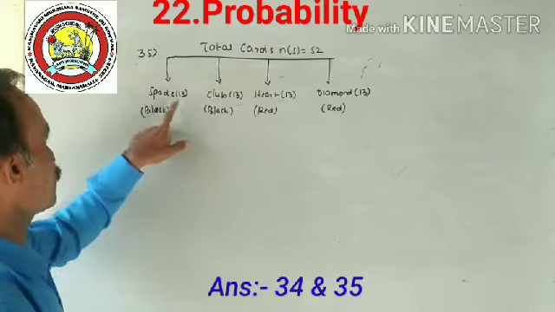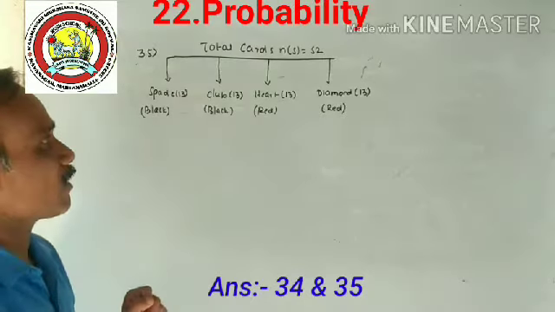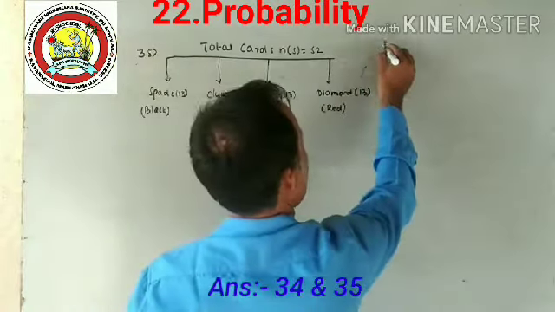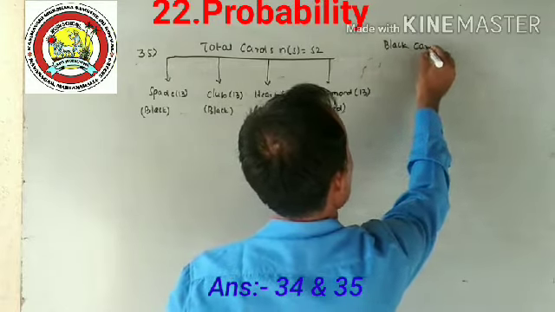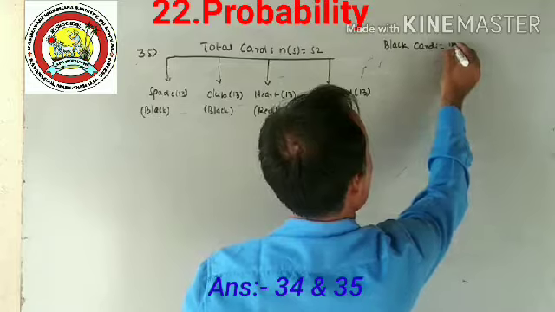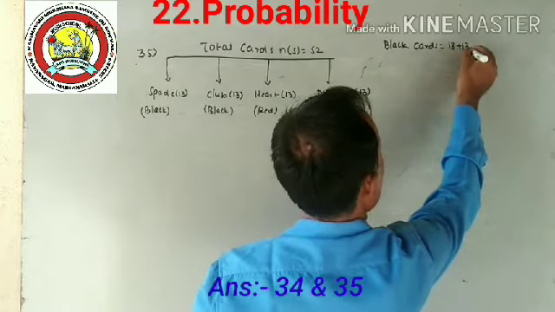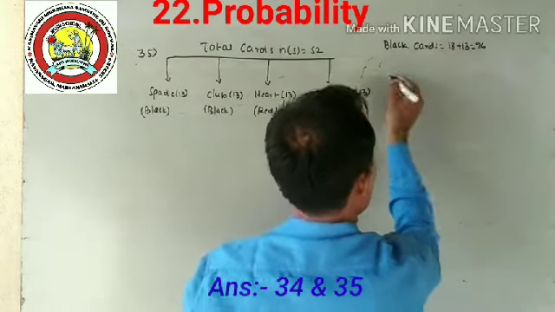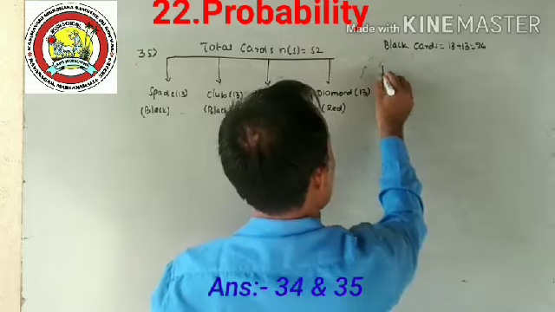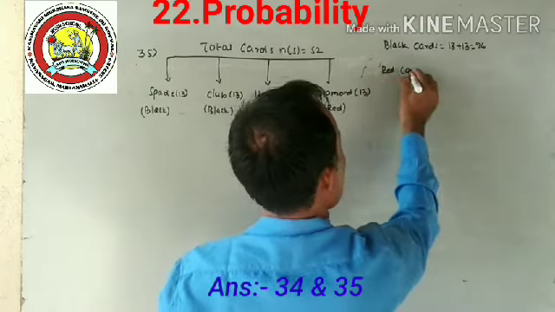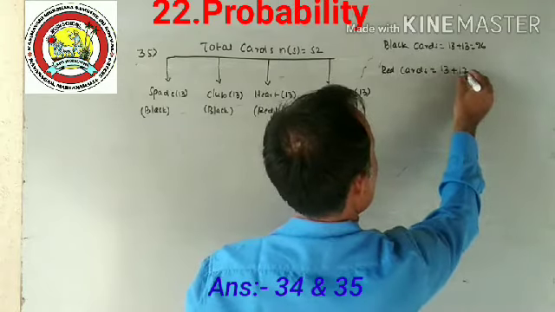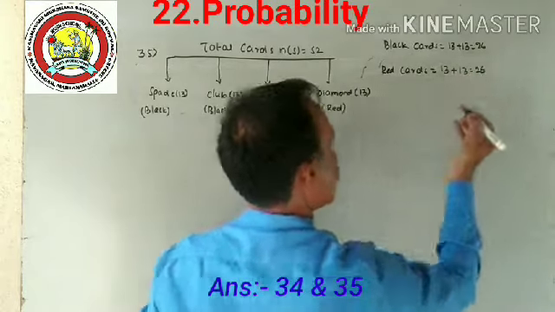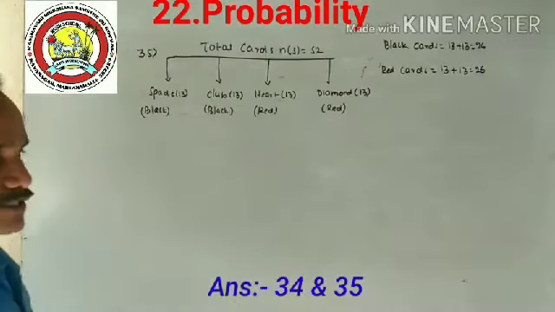So the total number of black cards is 13 plus 13, which is equal to 26. Similarly, the total number of red cards is 13 plus 13, so red is also 26.